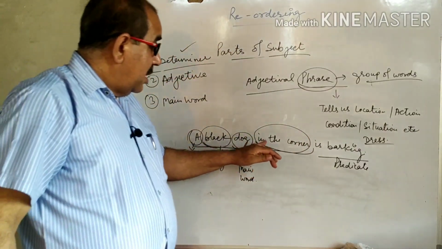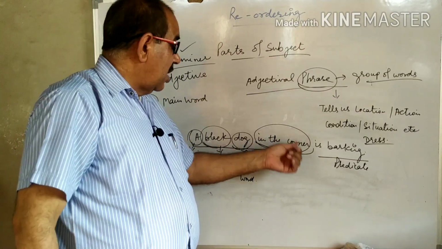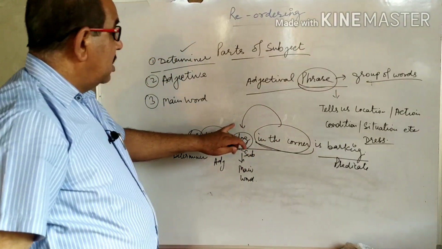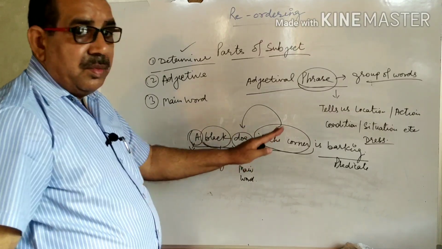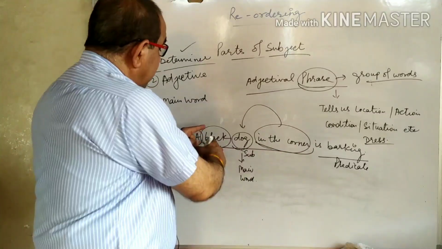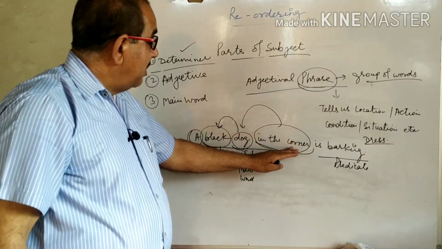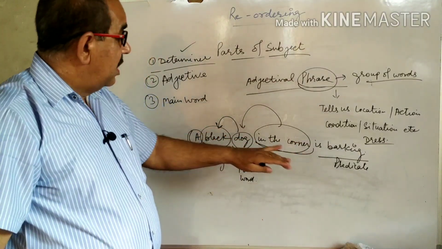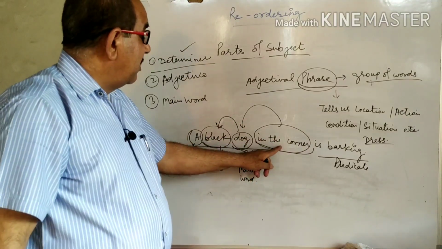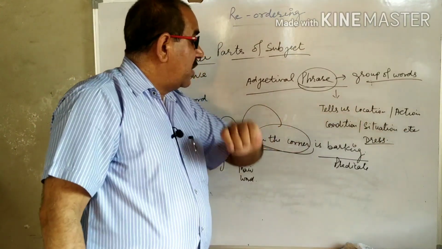Let's see. Phrase of three words, in the corner. And this phrase shows the location of the main word, coming after the main word. Adjective always comes before the main word. Adjectival phrase comes after the main word. Adjective qualifies or modifies the subject. Adjectival phrase tells us location, action, condition, situation or dress etc. of the main word.